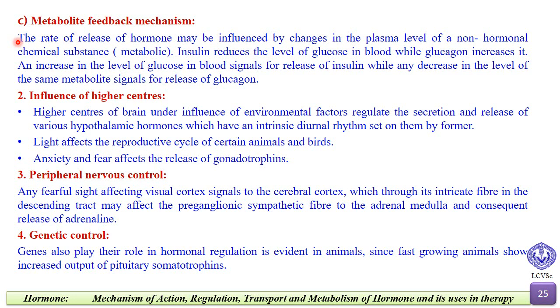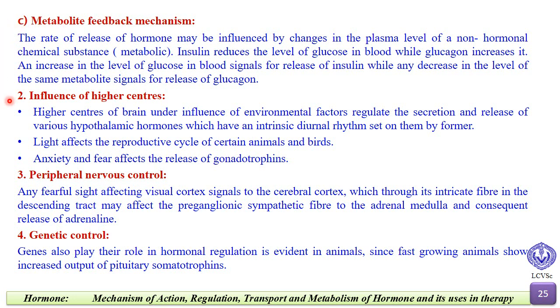So if the level of glucose is increased, then insulin reduces it, and if the level of glucose is decreased, then glucagon increases it. An increase in the level of glucose in blood signals for release of insulin, while a decrease in the level of the same metabolite signals for the release of glucagon. So this is the metabolite feedback mechanism.